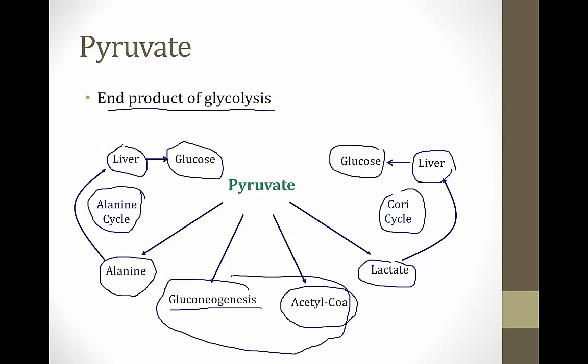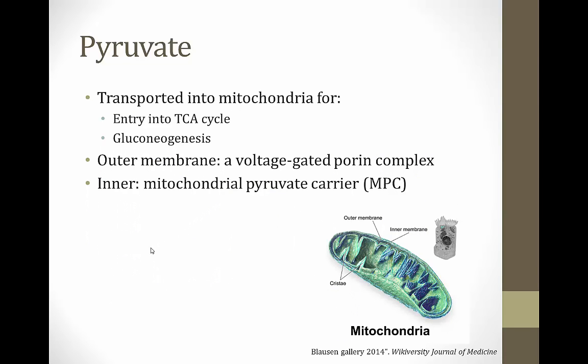For both of these processes, it needs to first enter the mitochondria. So let's talk about how it gets from the cytosol into the mitochondria. As I said in the last slide, pyruvate is transported into the mitochondria for entry into the TCA cycle and also for gluconeogenesis. Don't forget that the first steps of gluconeogenesis occur inside the mitochondria, even though most of the process occurs in the cytosol.